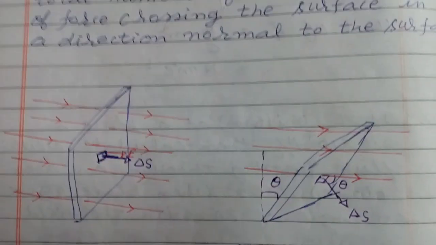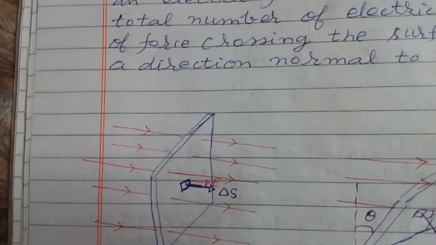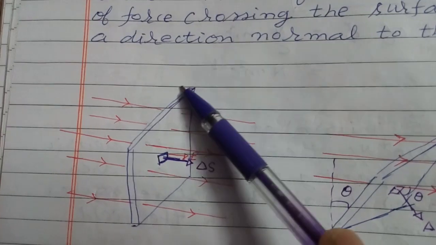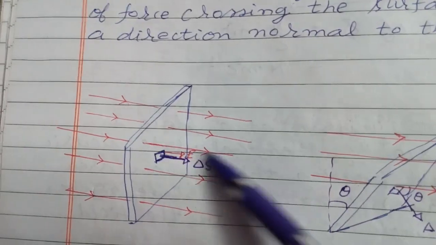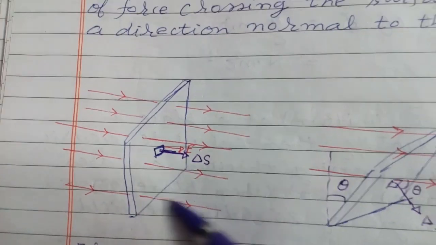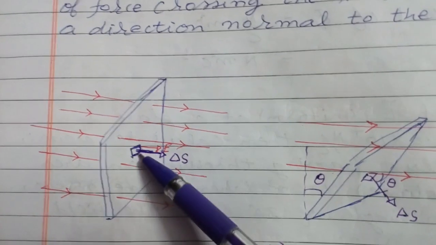Suppose we hold a plane normal to the electric field. For example, suppose the electric field is uniform here. So you may see this is a plane. Now the number of field lines passing through this plane is a measure of electric flux. Now take a small area delta S here.